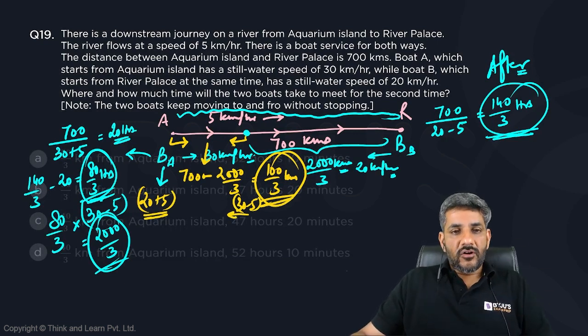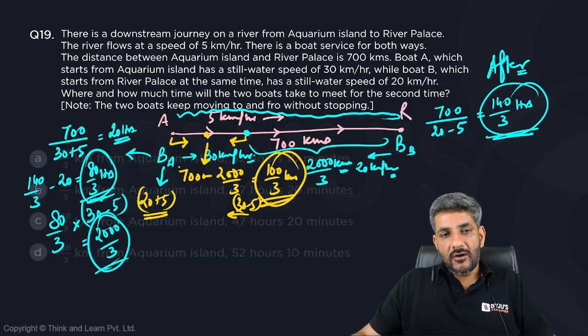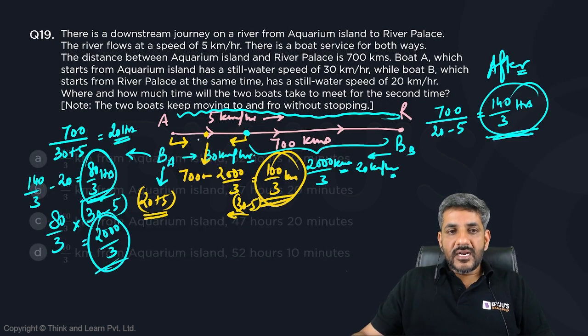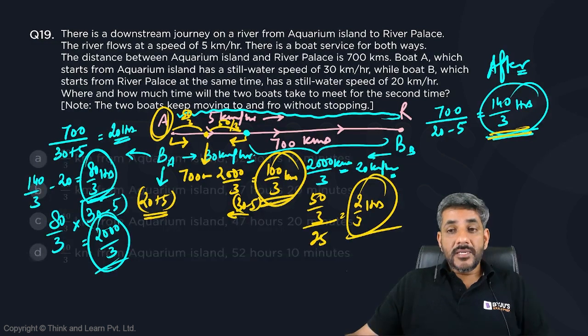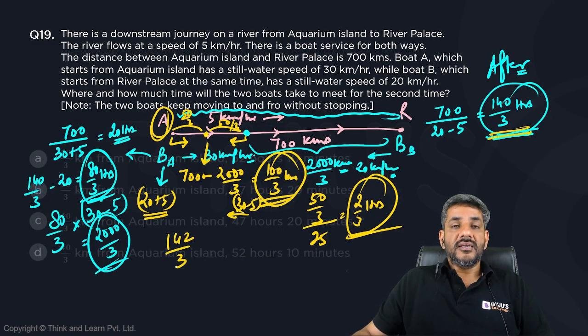If they have the same speed, of course, they are going to take the same time and same distance to meet now. So that means out of this 100 by 3, boat A would have covered 50 by 3, boat B would have covered 50 by 3. And to cover this 50 by 3, they would have taken another 50 by 3 divided by 25, another 2 by 3 hours. So where are they going to meet? They are going to meet 50 by 3 kilometers from Aquarium Island. And in what time? 140 by 3 hours plus 2 by 3 hours. That is 142 by 3 hours.